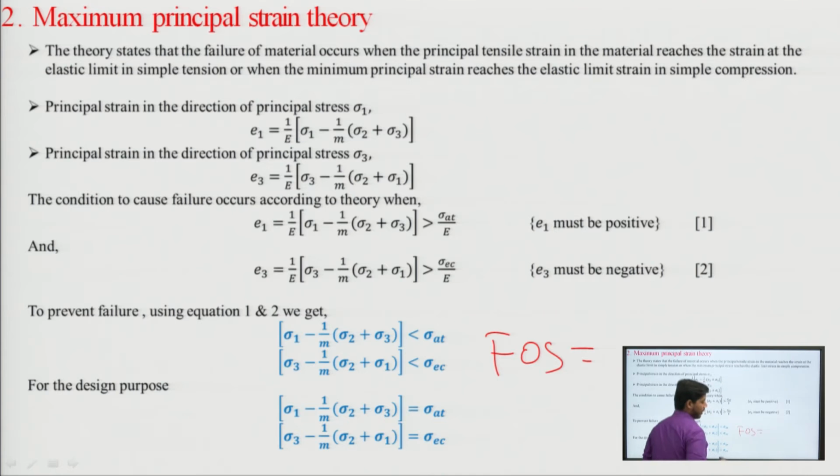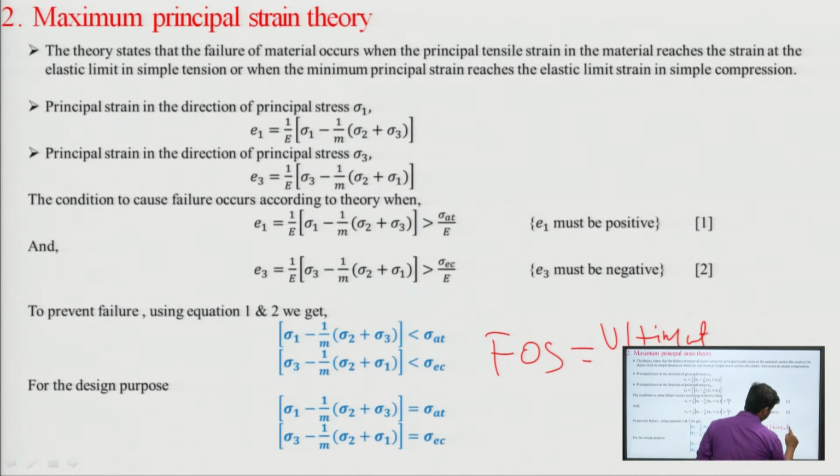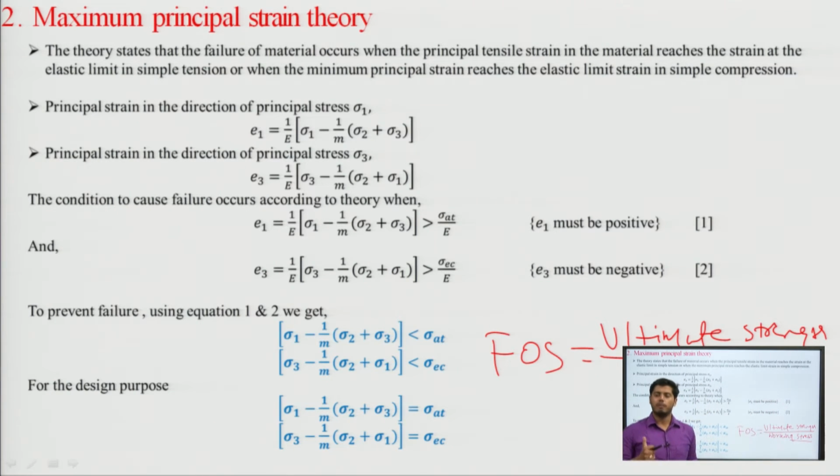What is the factor of safety? Factor of safety is the ratio of ultimate strength to working strength or working stress. This is the factor of safety. For a body to be safe, the factor of safety should always be greater than or equal to 1. The body will fail when the factor of safety is less than or equal to 1.